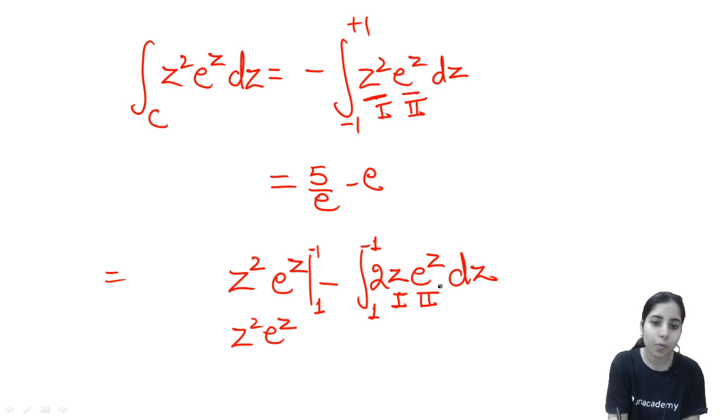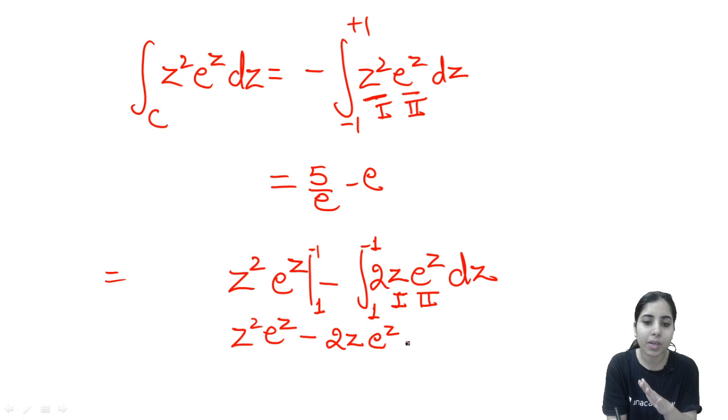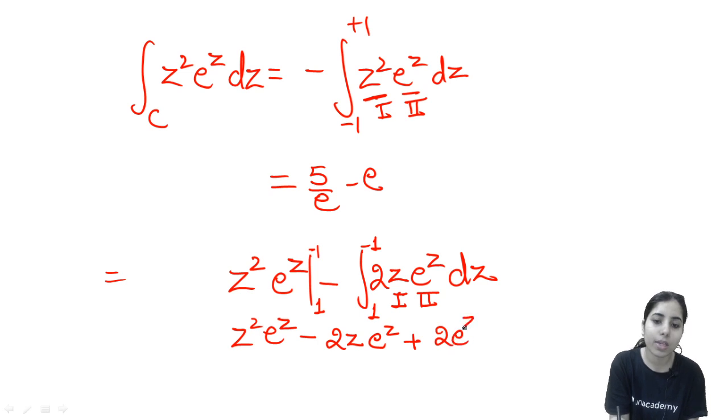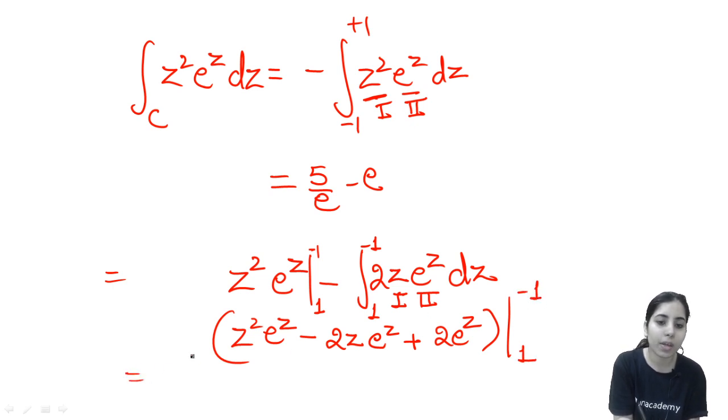After this, guys, first term, second term. So it's going to be write the first term as it is and do the integration of the second. Then minus will become plus. First term differentiation will give you 1, and second term integration will give you e to the power z only. Now you can put the limits of integration like 1 to -1. And after putting it, I hope you will get 5 by e minus e.